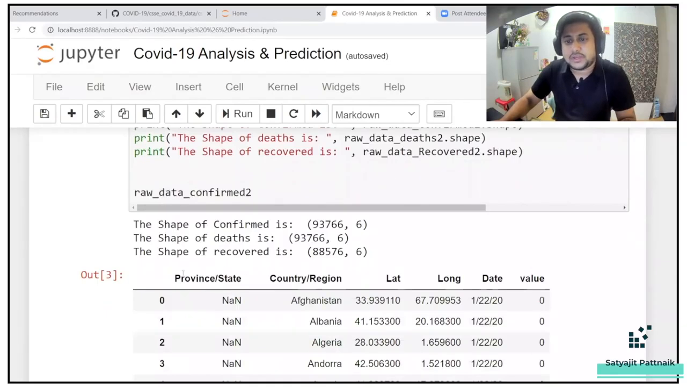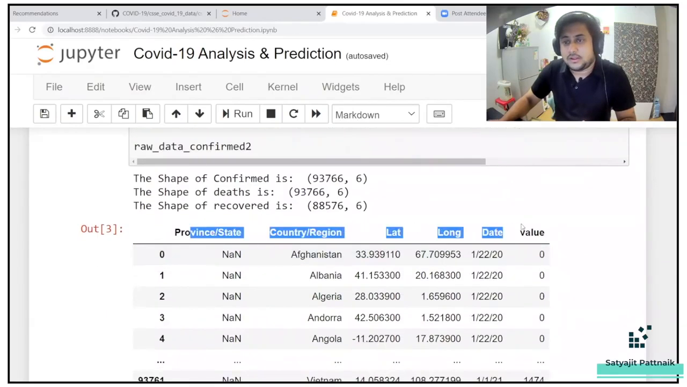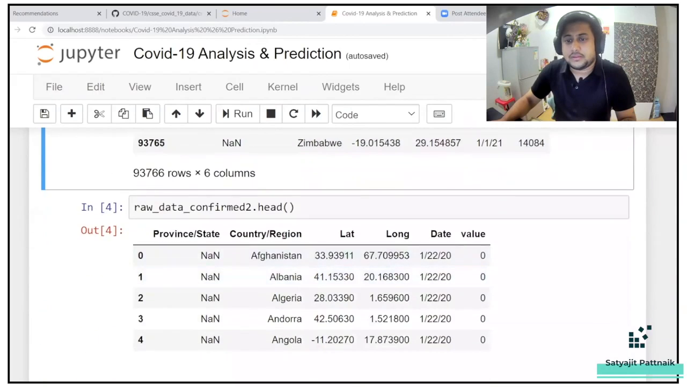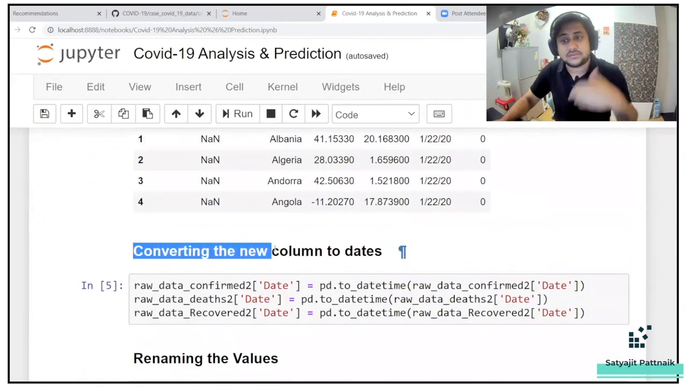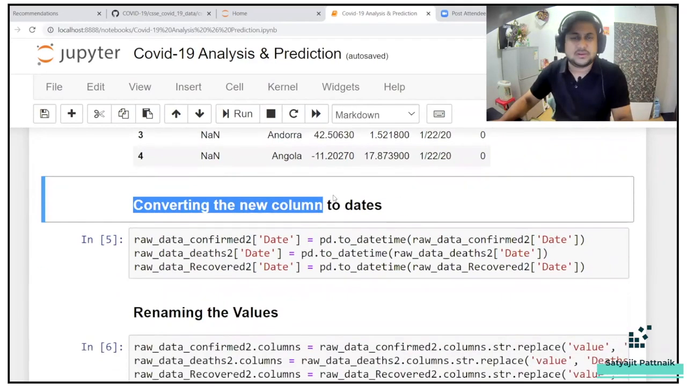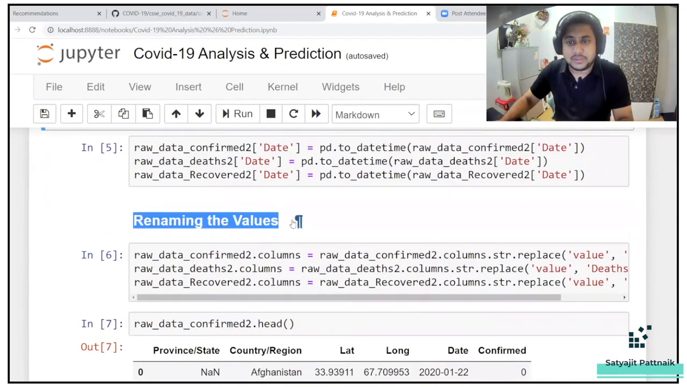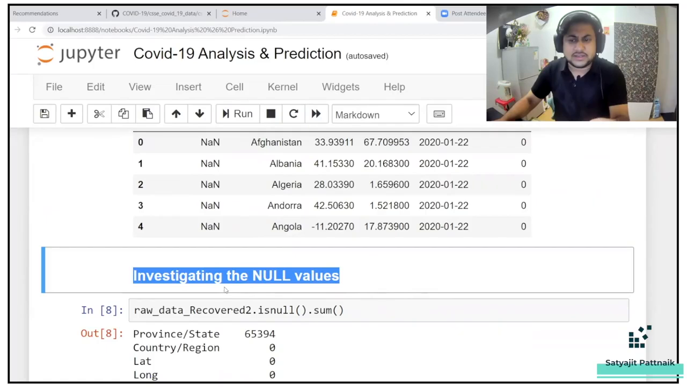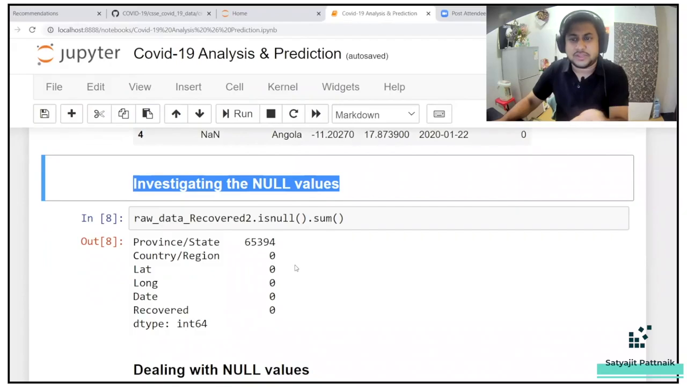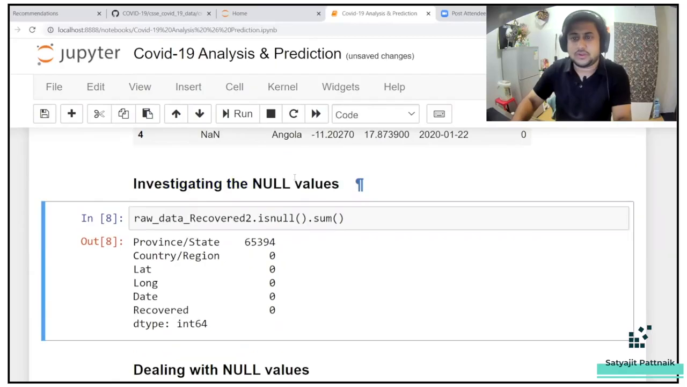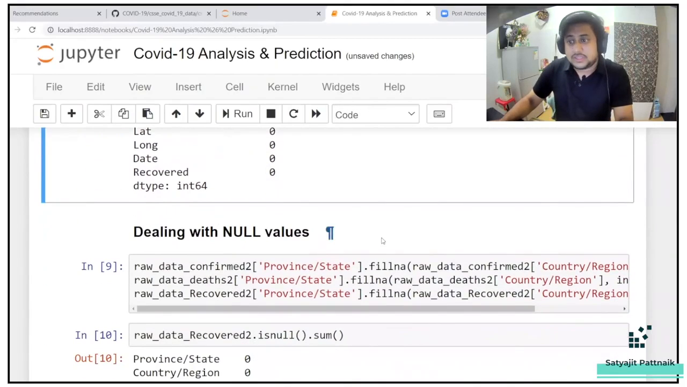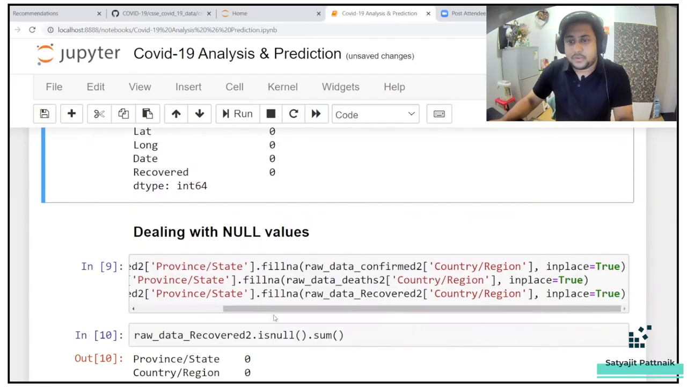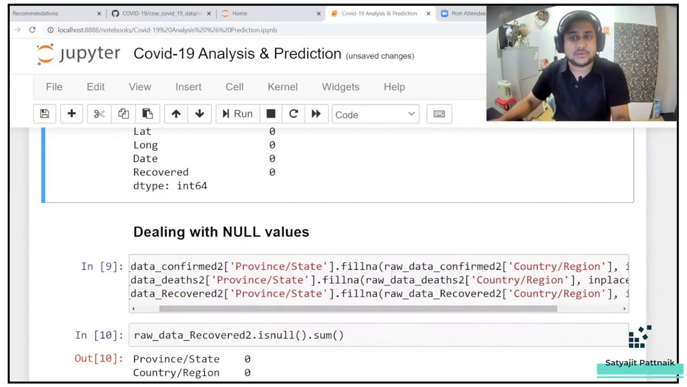After that, you can see this is how the data looks like, the raw data confirmed. Then he has converted the new column to dates. Simple things he has performed here: renaming the values and then investigating the null values. It is one of the integral parts, right? How to deal with null values. We already know it is a very vital step in data analysis projects. So he has investigated the null values, and then he has dealt with them. You can see he has done fillna, that means he is filling it with zeros.